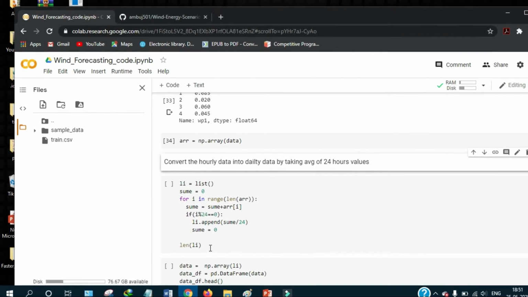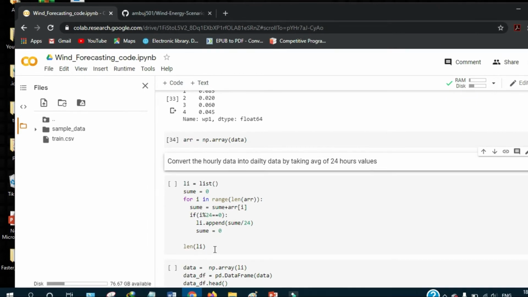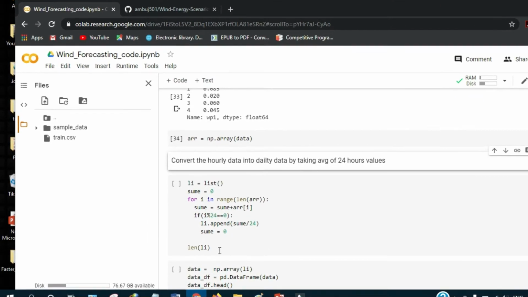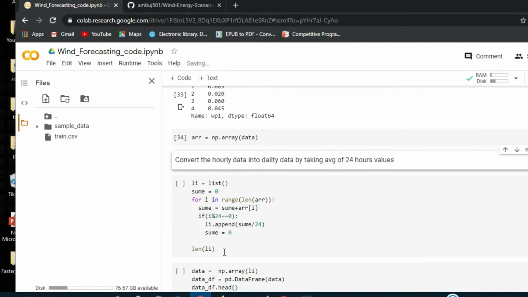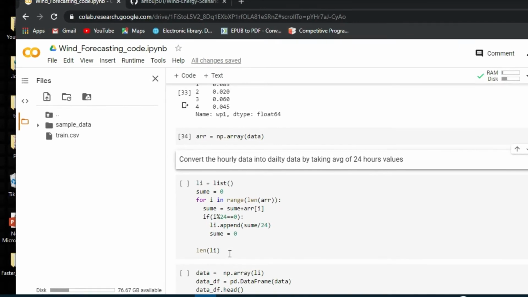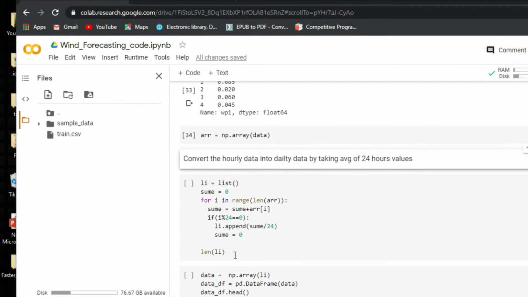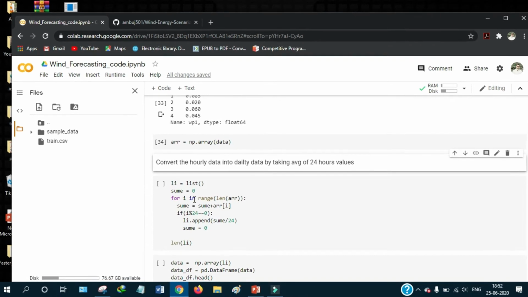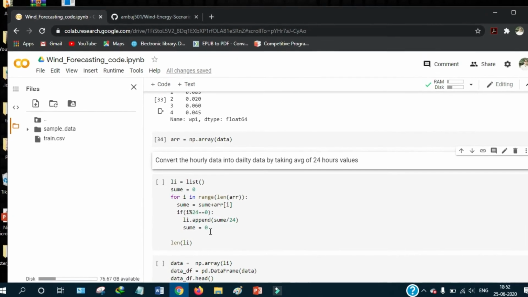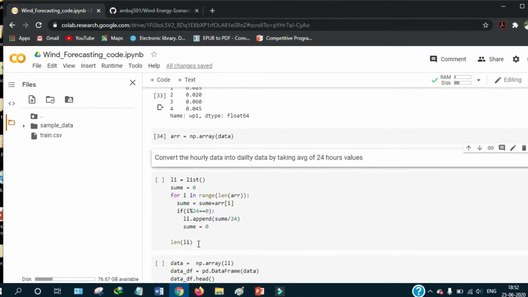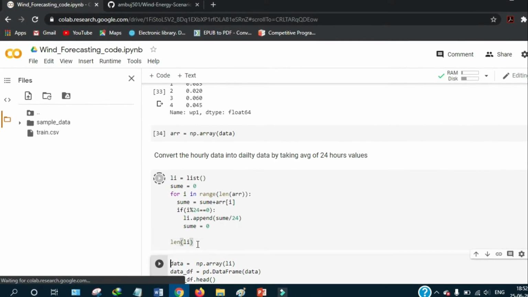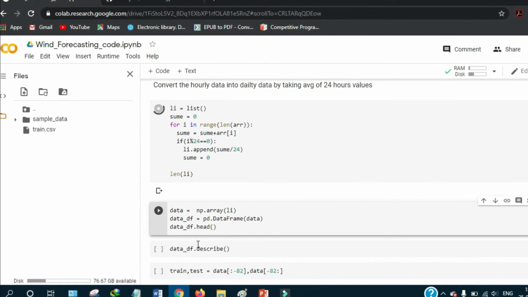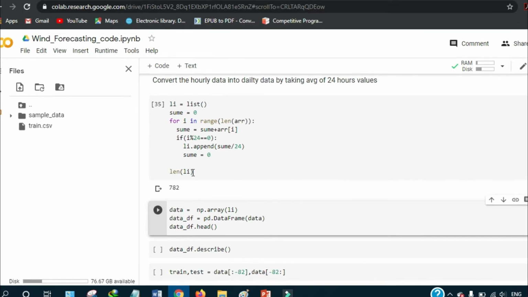The main motive of this project is to check the potential of the ARIMA model, and hourly data is very huge. For simplicity and visualization purposes, I am converting the hourly data into daily data by taking the average of 24 hours. Run this cell. After that, you will get 782 data points, which is the data per day.